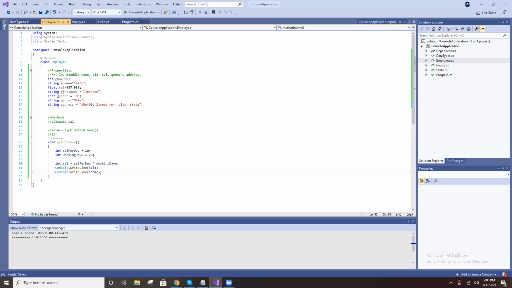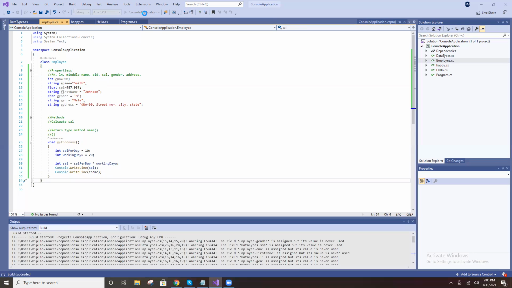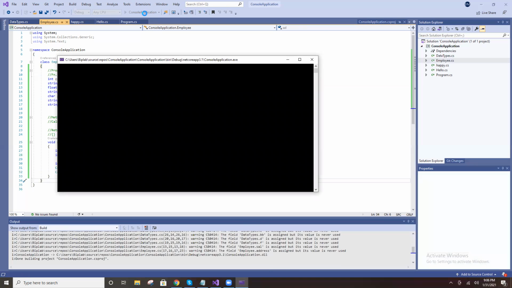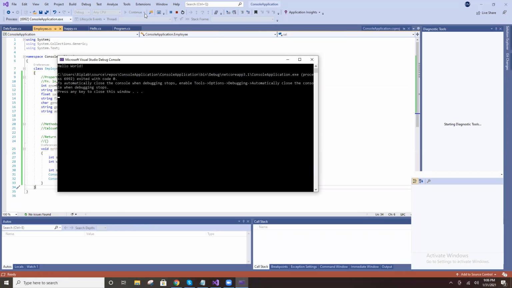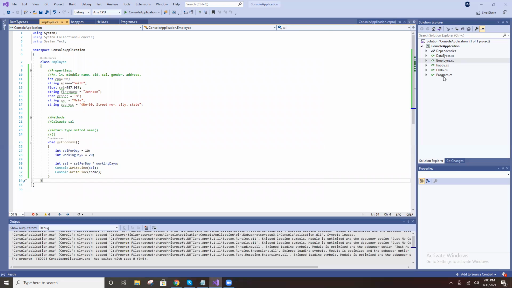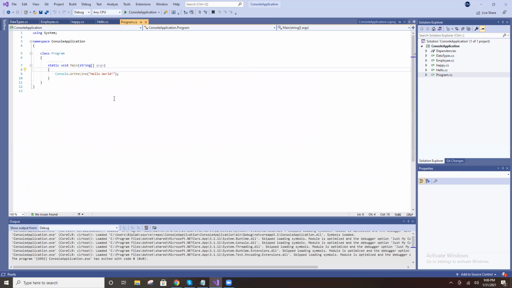So just now you declared one class with some properties and methods. When you execute here, hello world will print. Why hello world? In program.cs, the main method is available here.